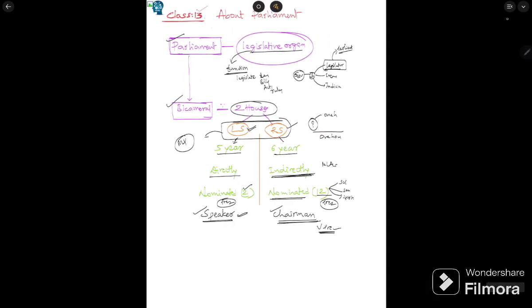Let's summarize. Parliament is one of the organs of the government. Its role is legislature, which is why it is called a legislative organ. It legislates laws, bills, acts, and rules. Parliament in India is bicameral because each house acts as a check and balance to the other. The two houses are Lok Sabha and Rajya Sabha, and we covered the general differences between them.